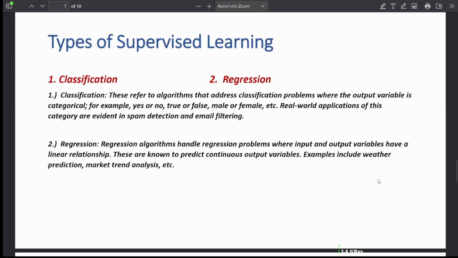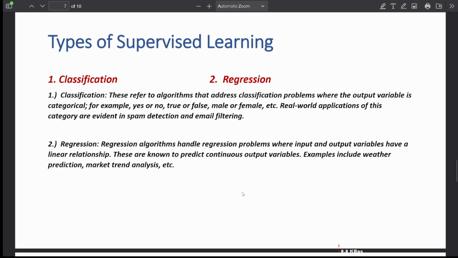Types of supervised machine learning. One is classification, another one is regression. Classification refers to the algorithm that addresses classification problems where the output variable is categorical, for example, yes, no, true, false, male, female, etc. Real world applications of this category are evident in spam detection and email filtering.